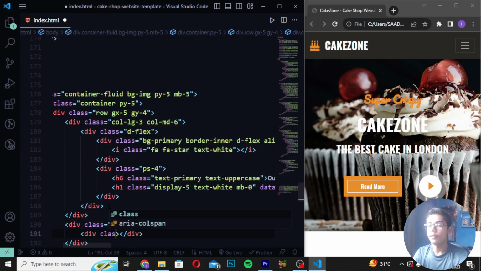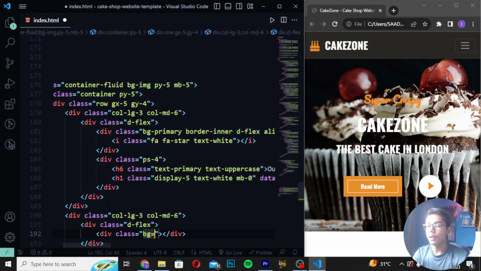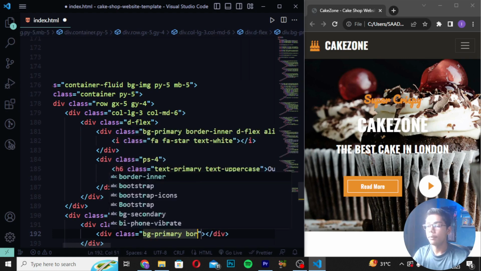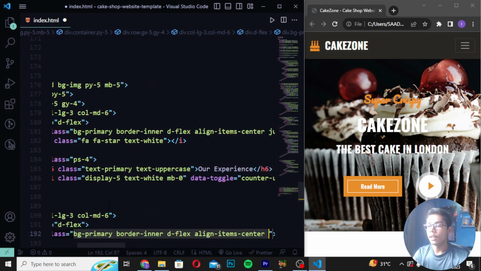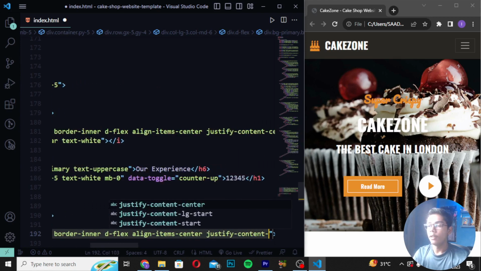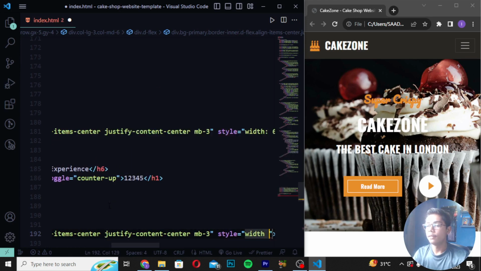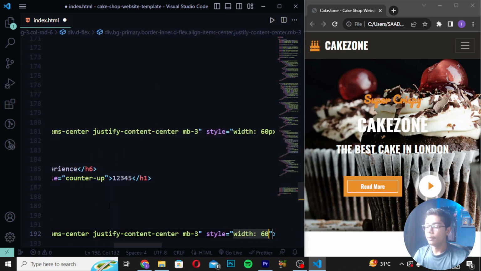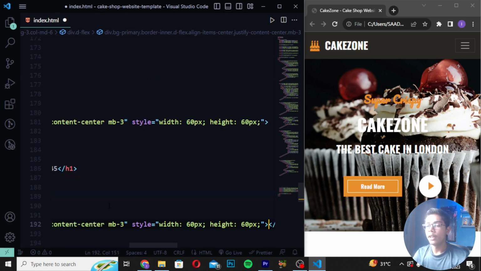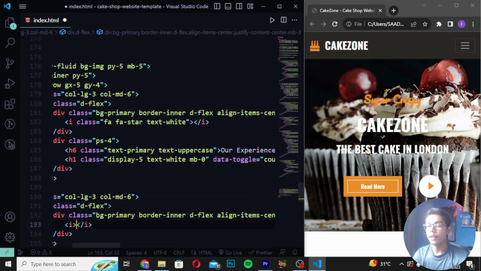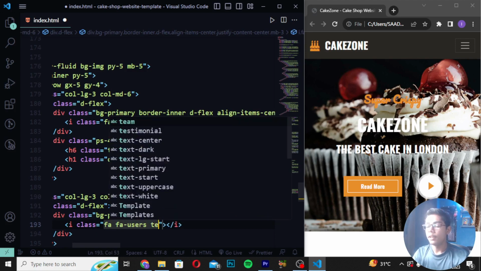Now you have to write here div class as d-flex and then I will be now writing here div class as bg primary. So here I will be now writing bg primary border inner, and I will be now writing here d-flex align items center, and then you have to write here justify content, and I will be now writing here center mb3, and right here style as width, and I will be now writing here 60 pixel, and then you have to give here height as 60 pixel. Now you have to just move down, and then I will be making a tag as I tag. In class I will be writing fa users, and I will be just writing here text one.